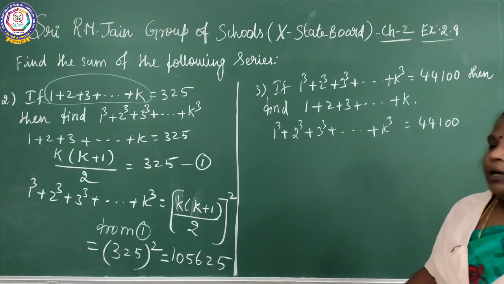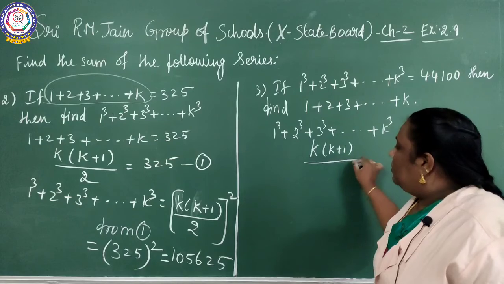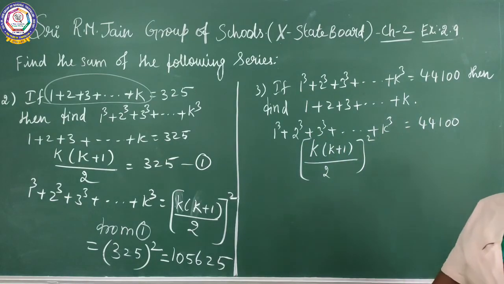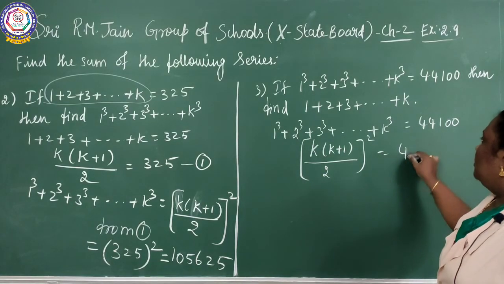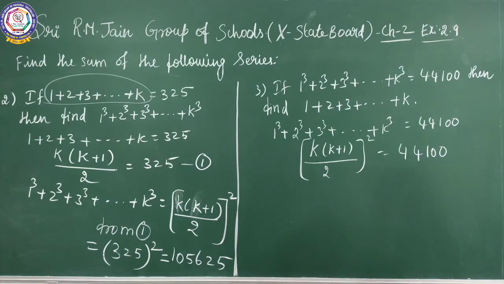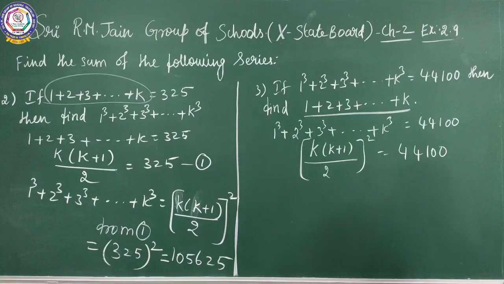Then find out 1 plus 2 plus 3 etc. plus k. So what is the formula here? k into k plus 1 by 2 the whole square equal to 44,100. Then you should find out the value of 1 plus 2 plus 3 plus etc. plus k.